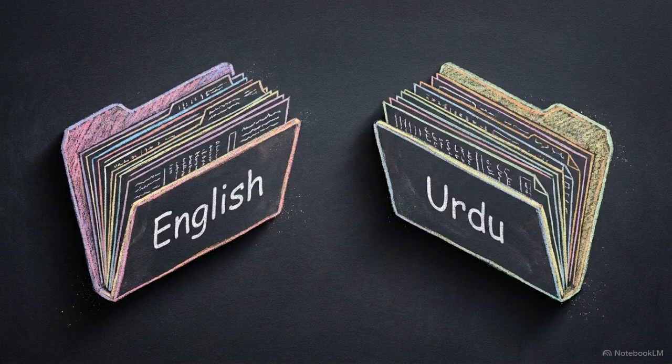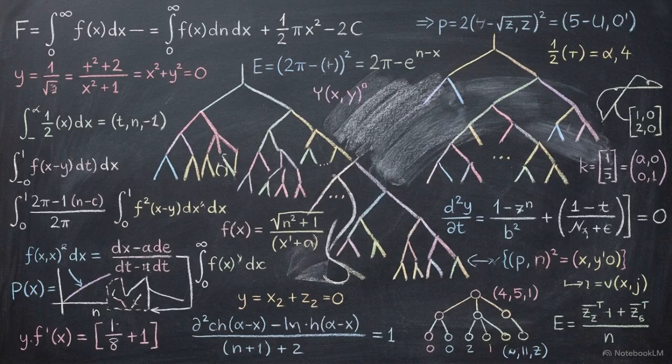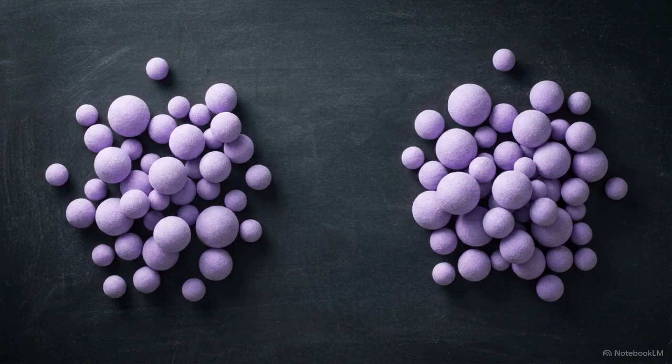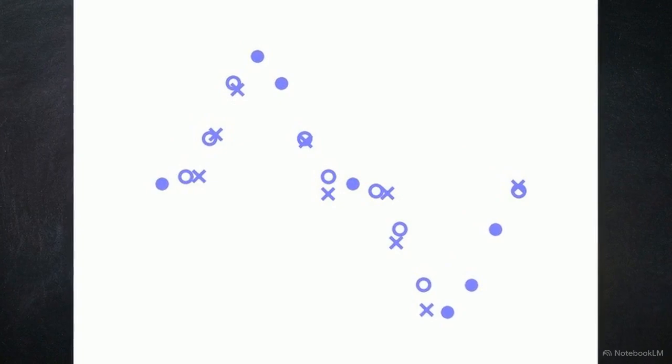For language pairs like English-Urdu or English-Romanian, datasets of that size simply do not exist. Global translation scaling currently stops where structurally aligned human data runs out. Researchers at Facebook AI approached this limit by asking if state-of-the-art translation could be achieved using entirely independent, disjointed monolingual corpora. This scatterplot represents an unaligned monolingual dataset.